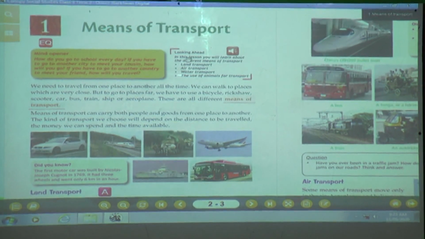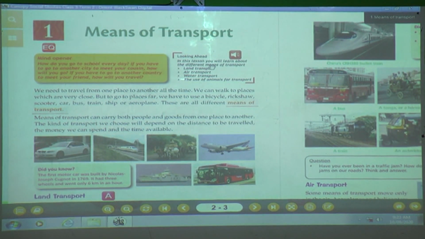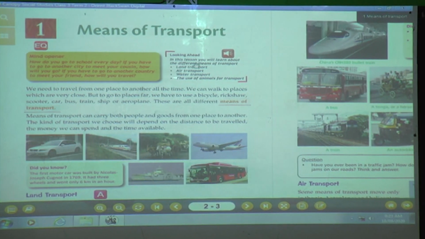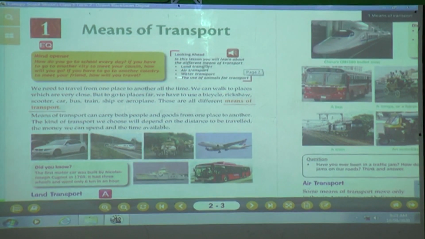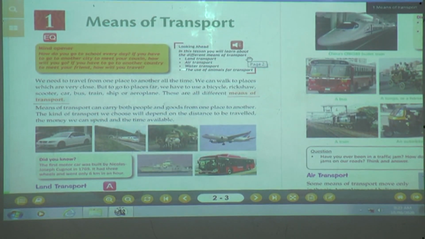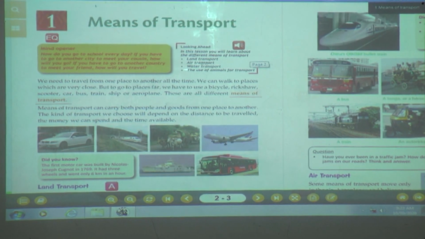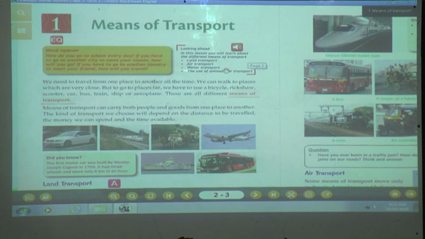Looking ahead, in this lesson you will learn about the different means of transport. As we have learned in the previous session, that is land transport, air transport, water transport and the use of animals for transport. Now we are going to start with the reading, and you are going to point with your finger while I am reading. Okay children?